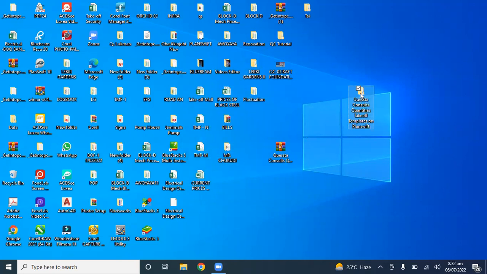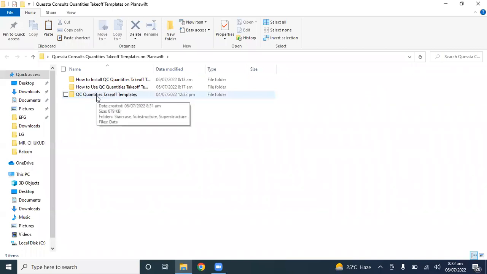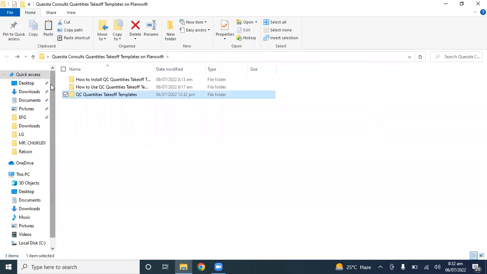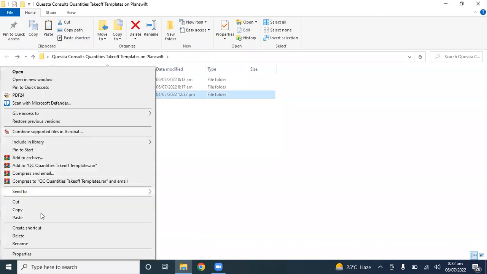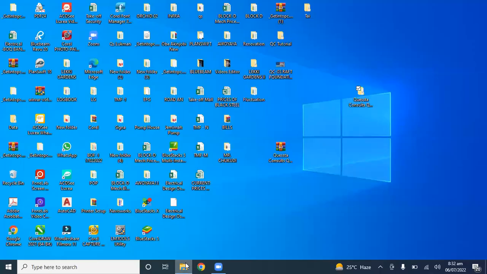I will click on this file. This is the template, the QC Quantities Takeoff template. I will copy the template.